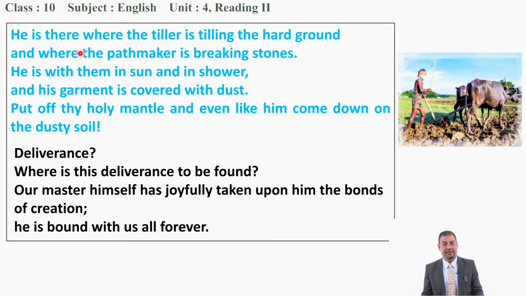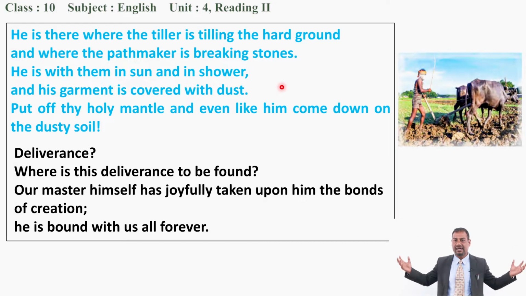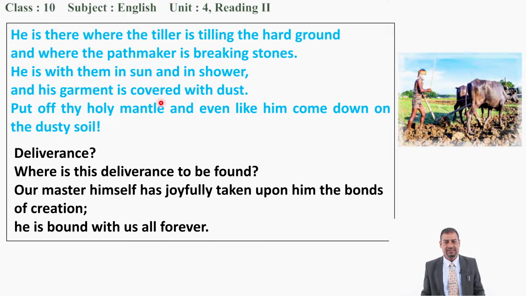Good. Now, after this, the second stanza also says the same thing. See, he is there where the tiller is tilling the hard ground. You can see the farmer here. See, he is tilling the hard ground with the help of the buffaloes here. See, this is the way to serve God. And where the pathmaker is breaking stones, pathmaker, a person who is making a path, breaking the stones, it is also a hard work. And at the same time, he is with them in sun and in shower. Now, nature, okay? God is in nature, sun and shower, rain. And his garment is covered with dust.